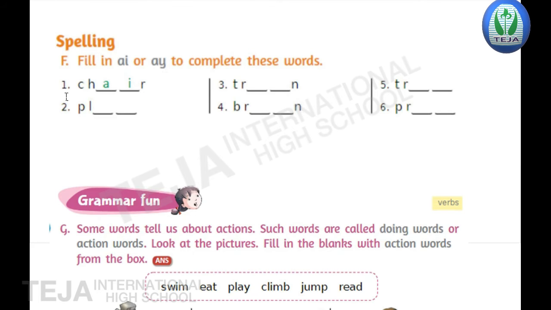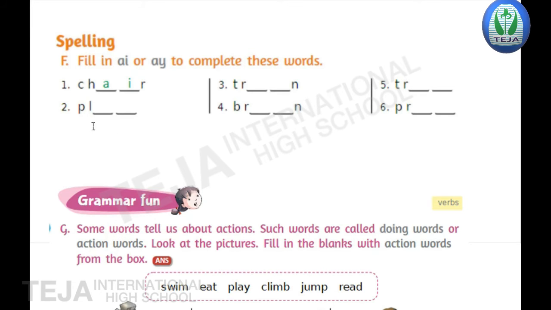Okay, see the first one. CH in the blank, AI is written. So CHAIR. What happens? It's chair. CHAIR, chair. So write the suitable letters here in the blank and form the word.